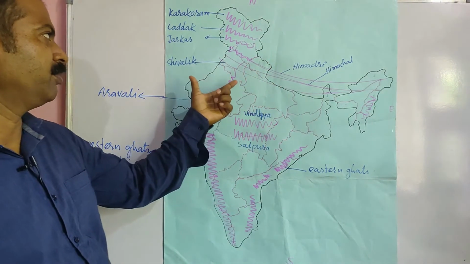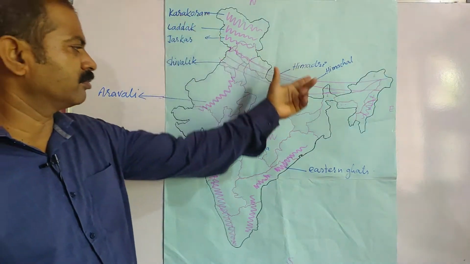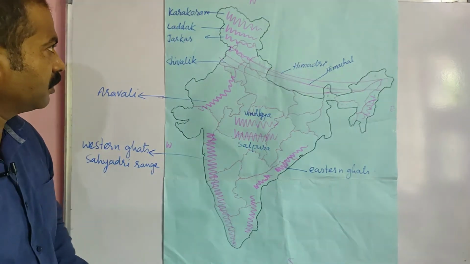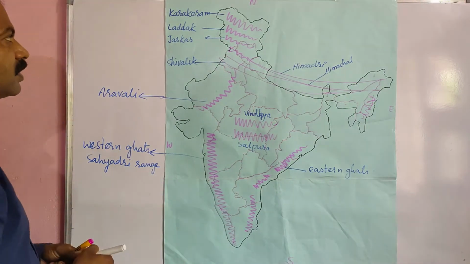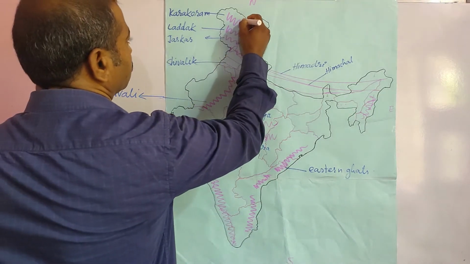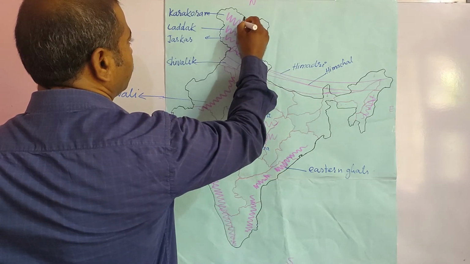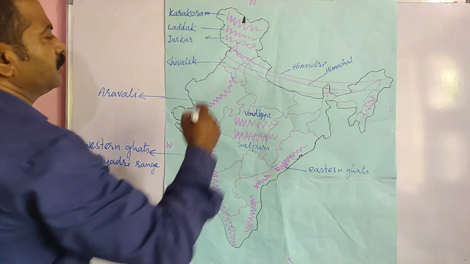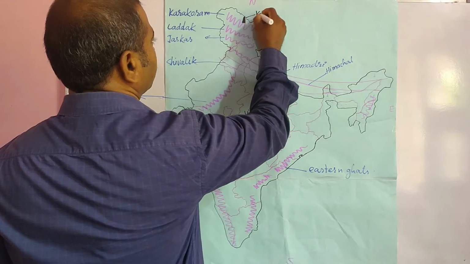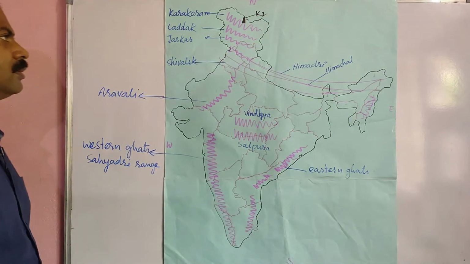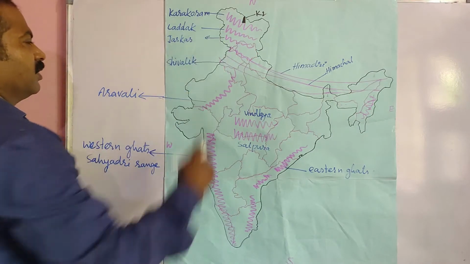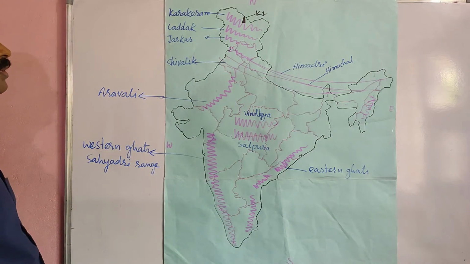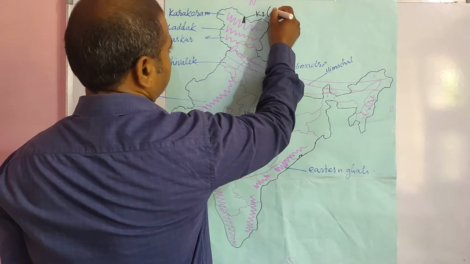Okay, now look at the peaks. Now the peaks which are present in these mountain ranges. Let's start from the Karakoram range. In this Karakoram range, we find a peak here. Its name is K2. Its name is K2, but it is also known as Godwin Austen.